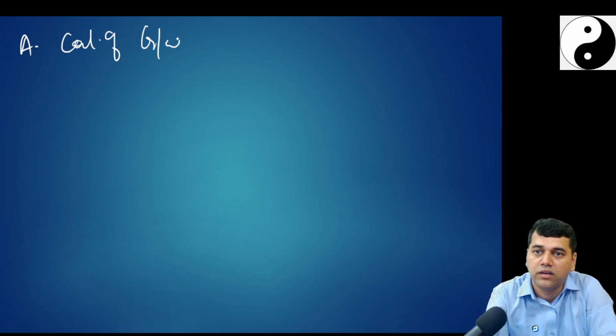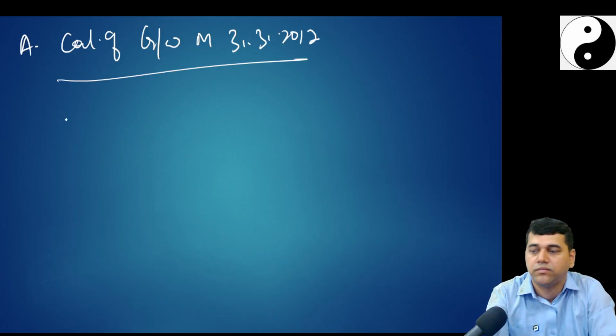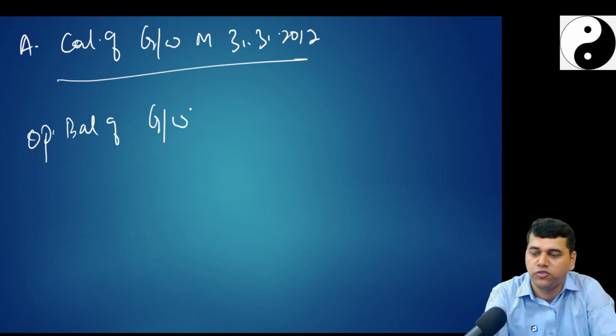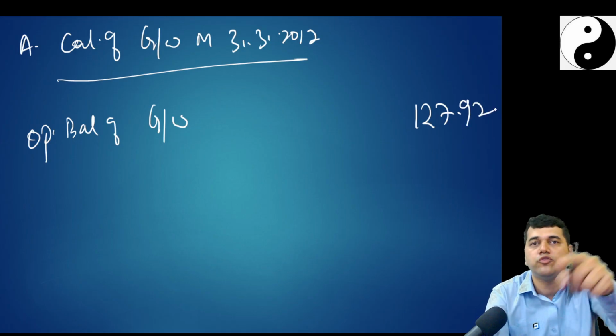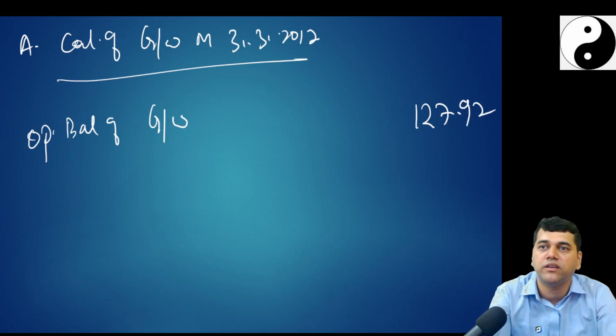A, calculation of goodwill on 31/3/2017. So opening balance of goodwill. How much is your opening balance? 127.92, because you would have passed one journal entry on 1st of January with the goodwill entry.